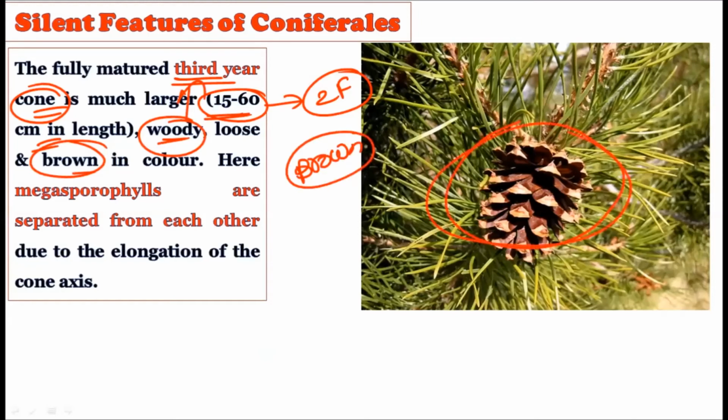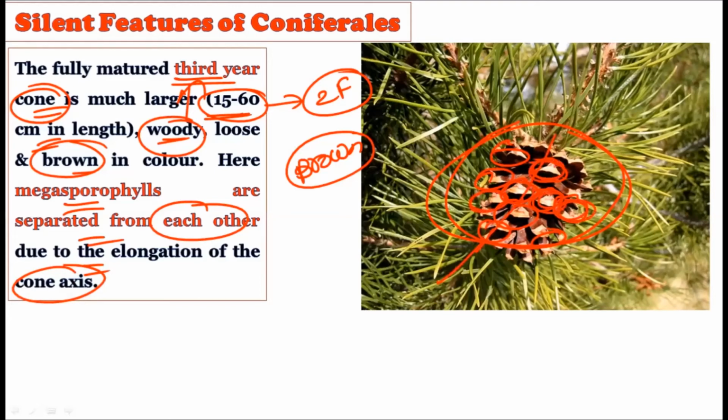This is the third year female cone, and it has nearly turned brown. It is now very loose, not a compact structure, it's a woody structure, and it is 15 to 60 centimeter in length. Here, the megasporophylls are separated from each other. See how the megasporophylls got separated from each other due to the elongation of the cone axis. The cone axis continuously elongated, and for this very reason the sporophylls got separated from one another in the third year.